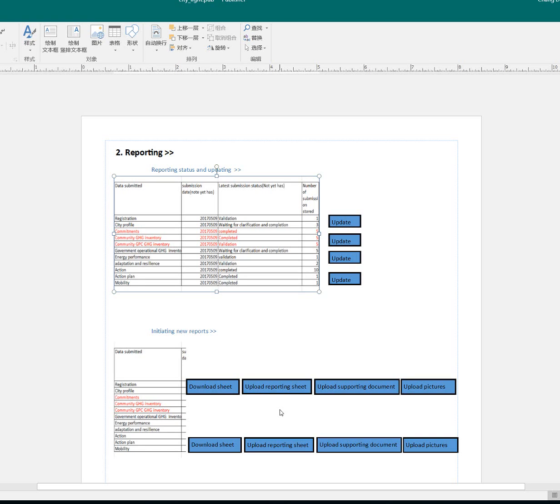It will be uploaded to the server, to the CCR database. So this is the function. How it really works connecting to the database, we need to talk with Rian, but that's the function from the front end. I hope it helps you.